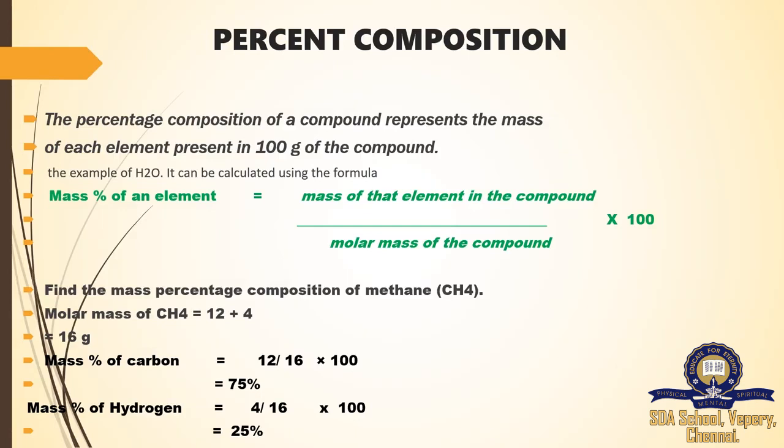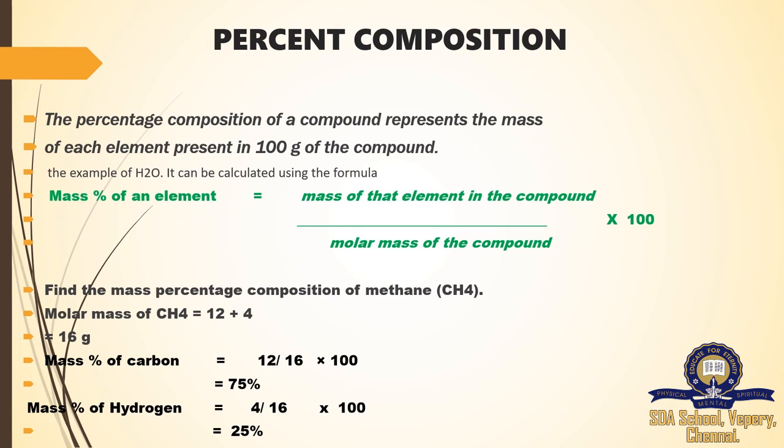It can be calculated using the formula. Mass percentage of an element is equal to mass of that element in the compound divided by molar mass of the compound into 100. Why we need to multiply into 100? Because it's a percentage composition.